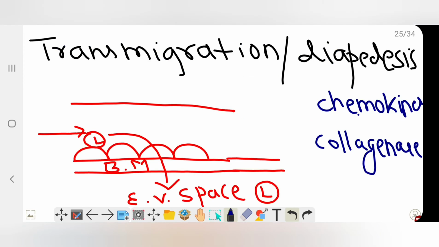Now, trans-emigration, or transmigration, or diapedesis. This is brought about by chemokines and collagenase. So the leukocytes which adhered to the endothelium will pass through the endothelium, break the basement membrane, and enter the extravascular space. This is nothing but your example of getting down from the bus at the bus station.